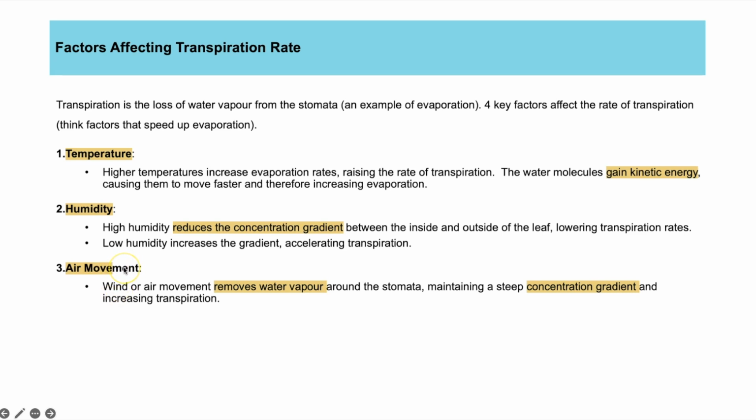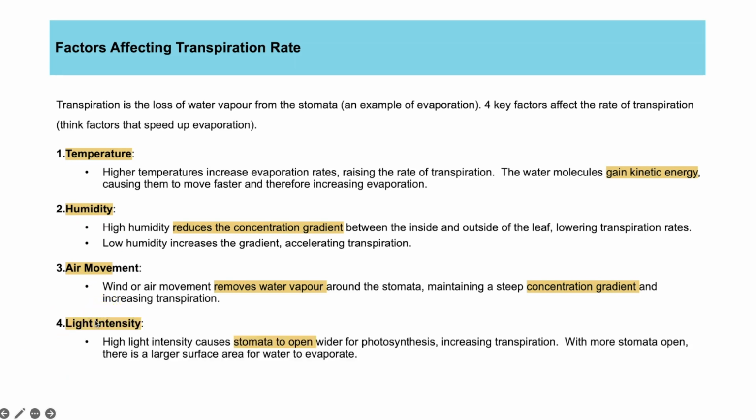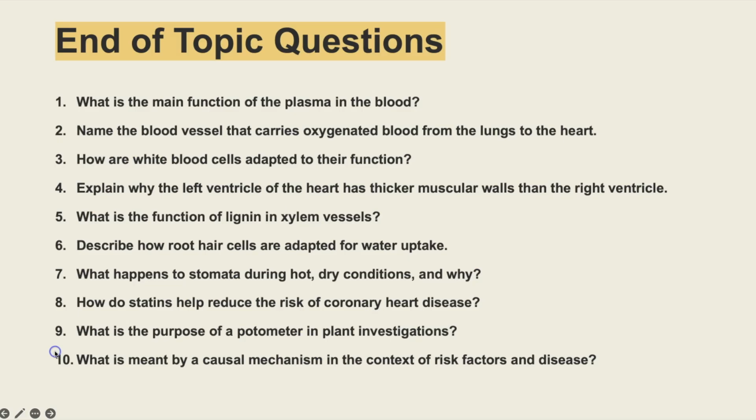Air movement is linked to this idea. If you've got lots of air movement, so it's really windy, that's going to blow away air that has lots of water vapor in it. And that way you're constantly maintaining a steep concentration gradient between the leaf and the air outside, and it increases transpiration. Light intensity will increase transpiration, and that's because at high light intensities it causes the stomata to open, and that means you've got a larger surface area for the water to evaporate out of.